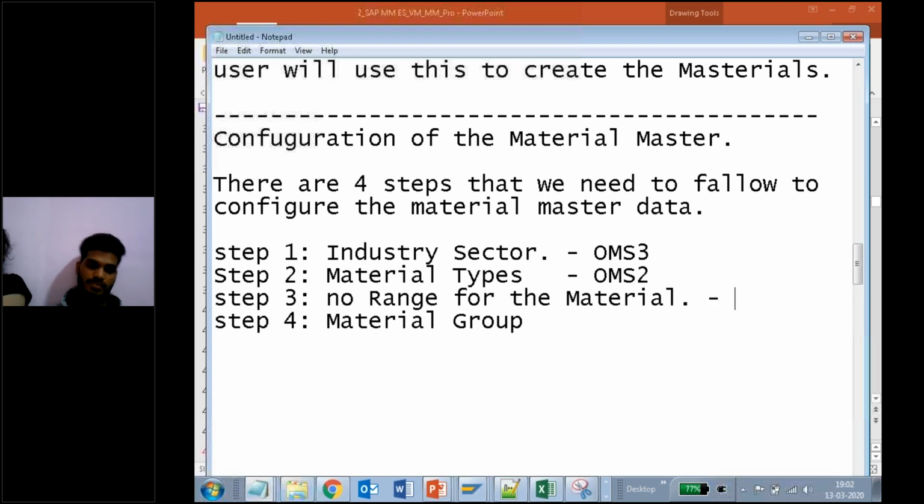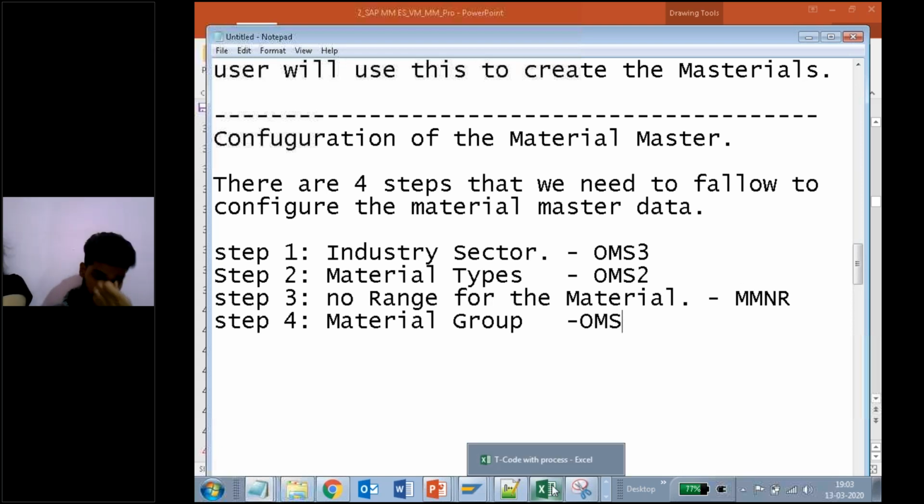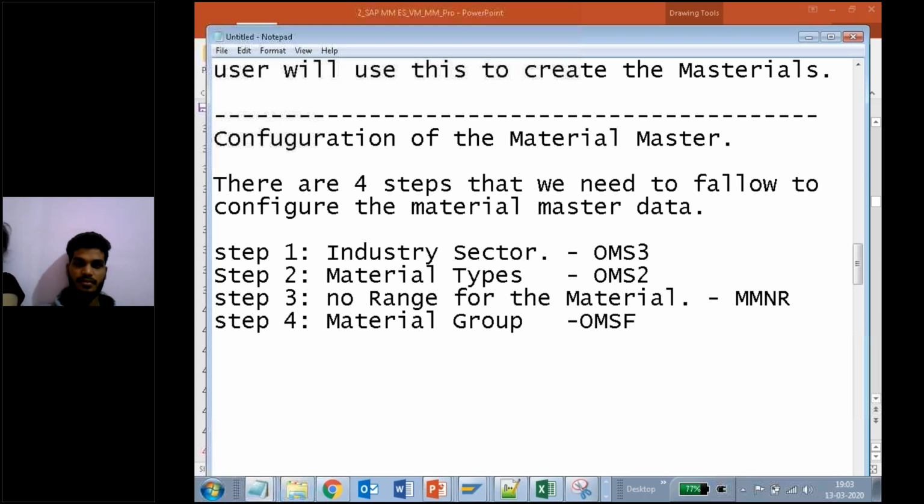Number range is MMNR. And material group is OMSF. So these are the T codes for doing configuration.